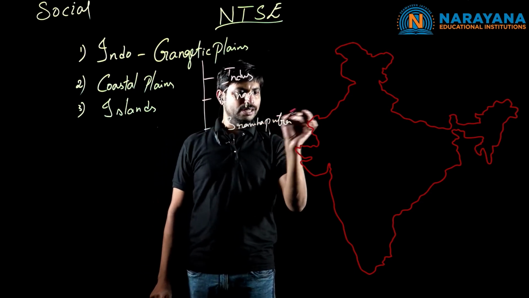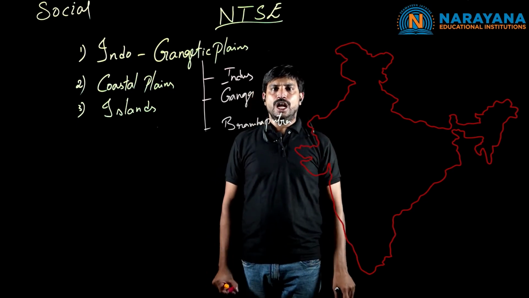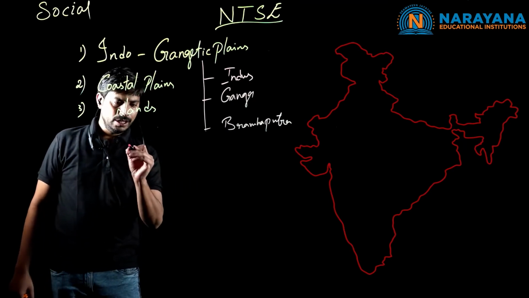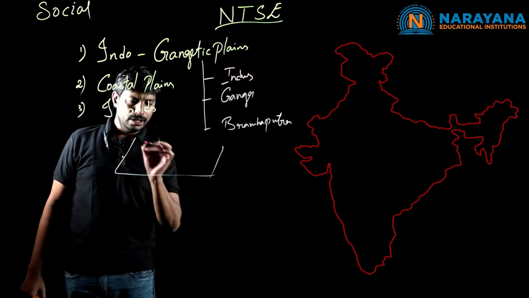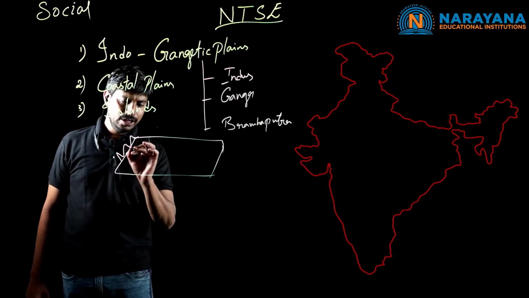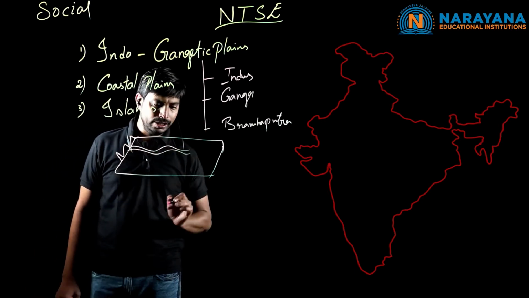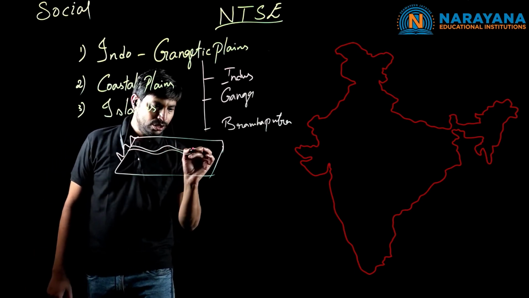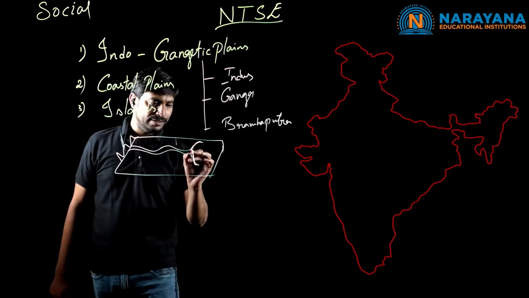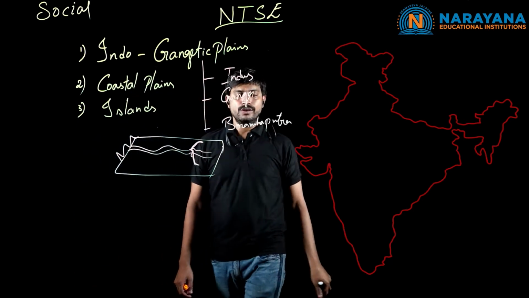Because of the flow of these rivers, the fertile alluvial soil has been eroded. What is the meaning of eroded? For example, here I am taking a land surface, and from the hilly regions, the flow of the river has been taken. While the river is flowing, the water is going to erode, in the sense separate the soil particles. It separates the soil particles and moves them further towards the direction where it is possible to move.